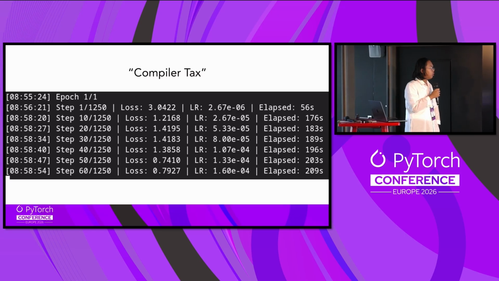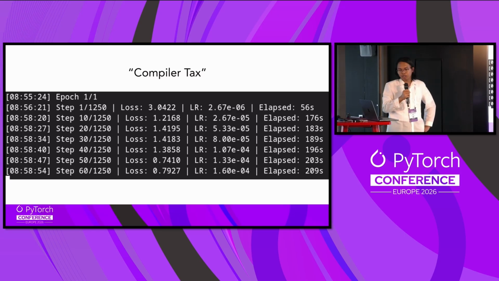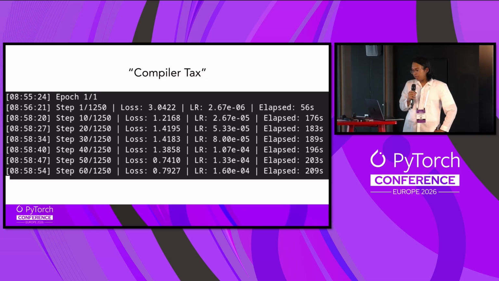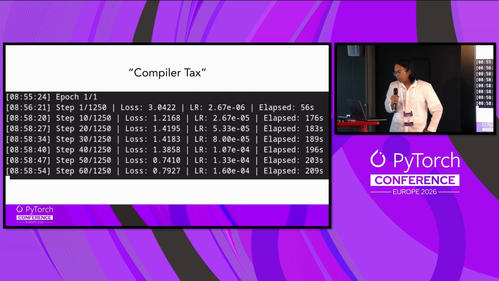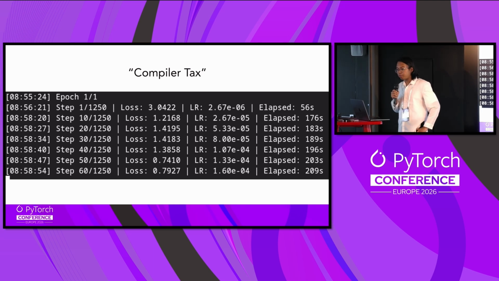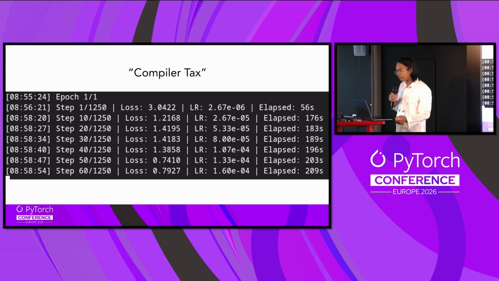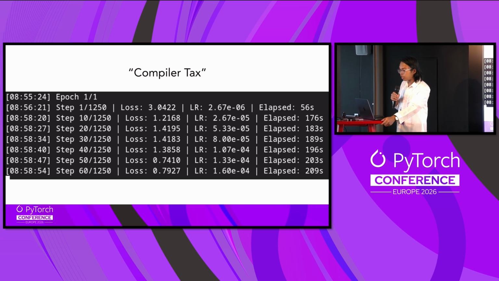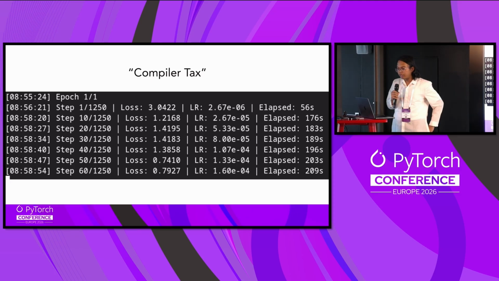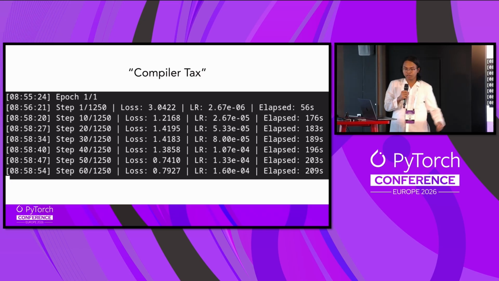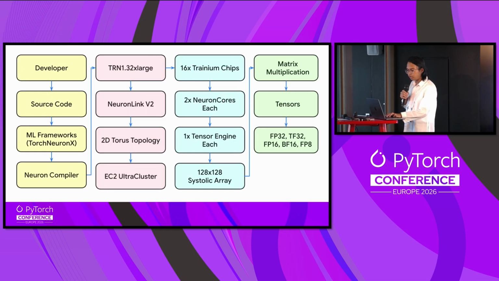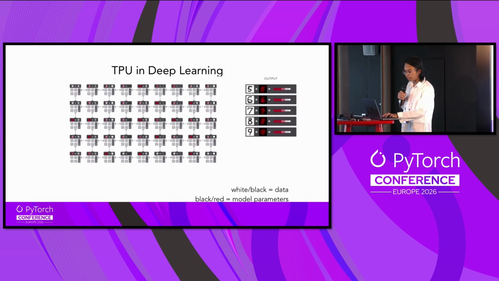You notice that on the first step of the first epoch, it took quite a while. On the second step and the third step, why does it take so long? It's because it's recompiling. It's building the intermediate representation. It's building the graph that it can reuse later. So it's doing this operation.